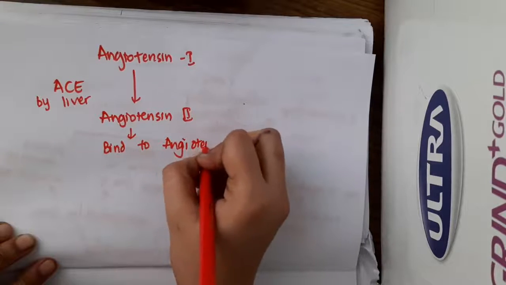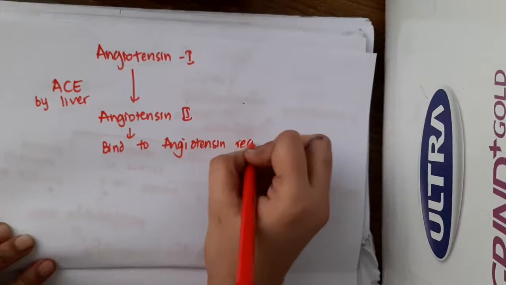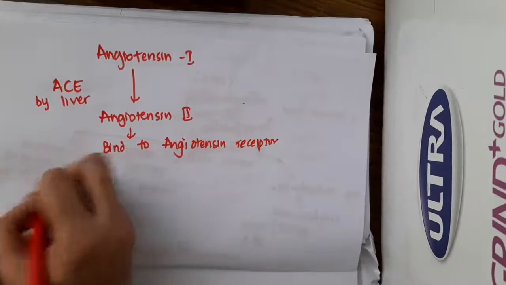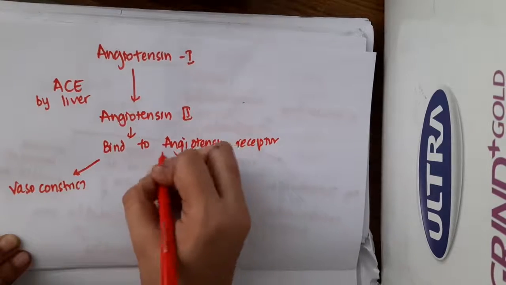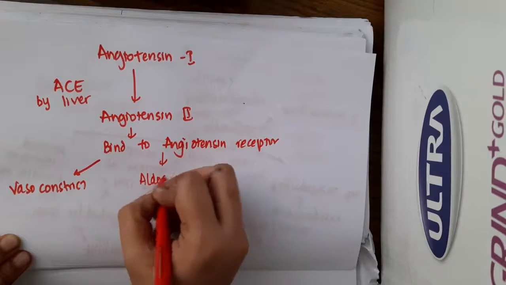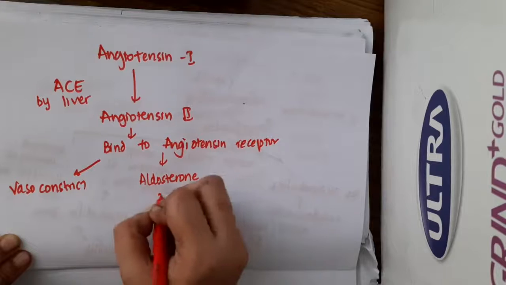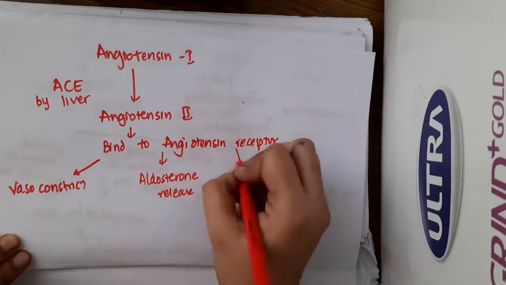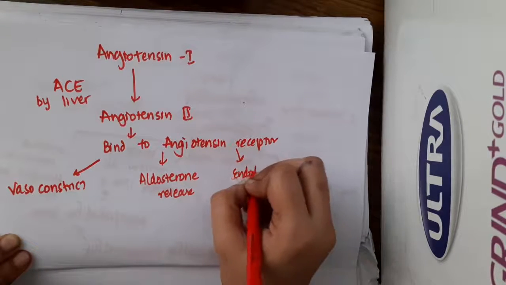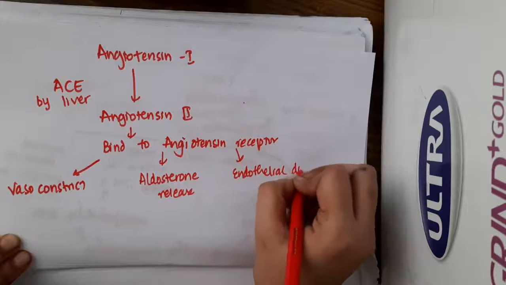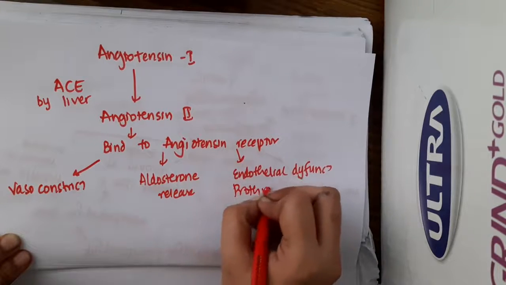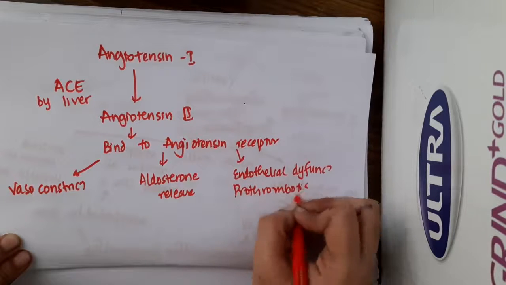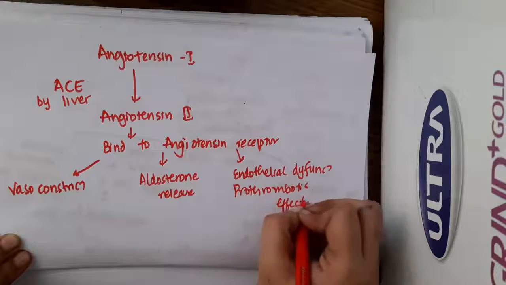By binding to angiotensin receptors, it will cause vasoconstriction, aldosterone release, endothelial dysfunction, and also prothrombotic effects.